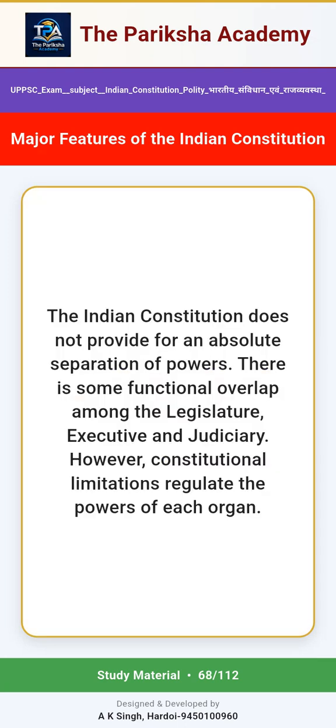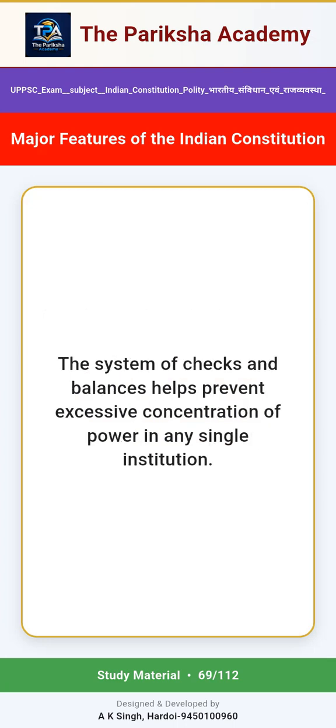Separation of powers and checks and balances. The Indian Constitution does not provide for an absolute separation of powers. There is some functional overlap among the legislature, executive and judiciary. However, constitutional limitations regulate the powers of each organ. The system of checks and balances helps prevent excessive concentration of power in any single institution.